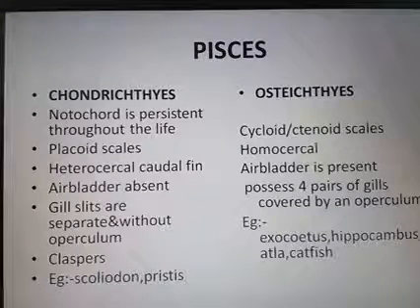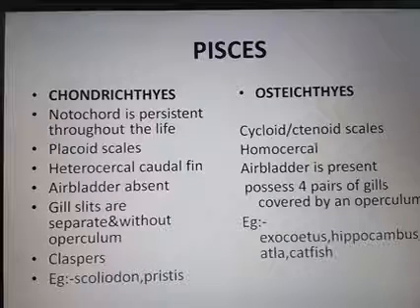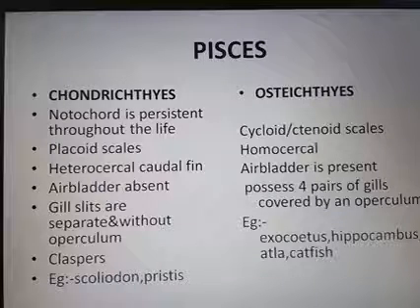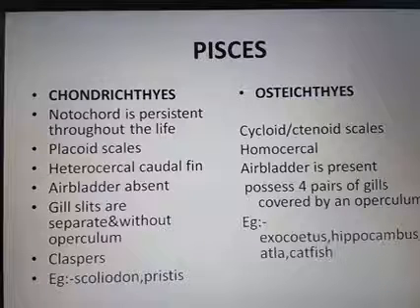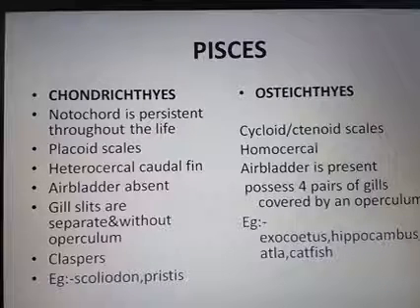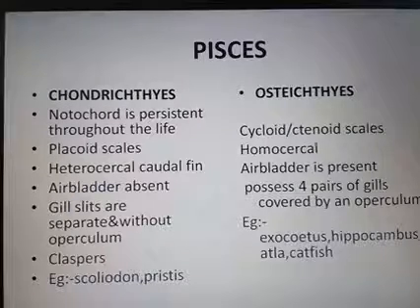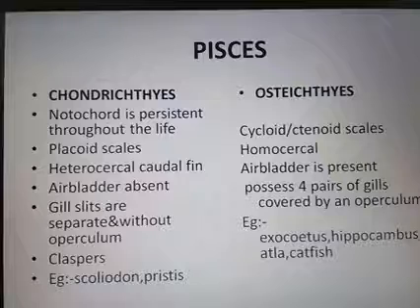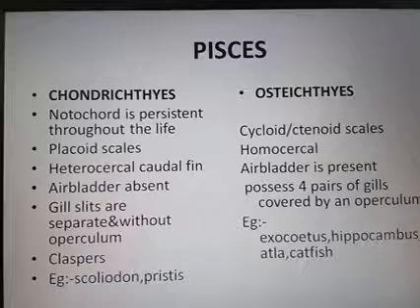We have to find out the difference between the features that differentiate the Chondrichthyes and the Osteichthyes. So the first point: in Chondrichthyes, the notochord is persistent throughout their life. That means the notochord is seen the entire life. And the scale: the Chondrichthyes have placoid scale. The type of scale seen in Chondrichthyes is known as placoid scale.